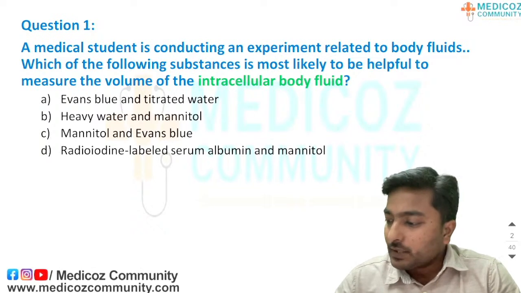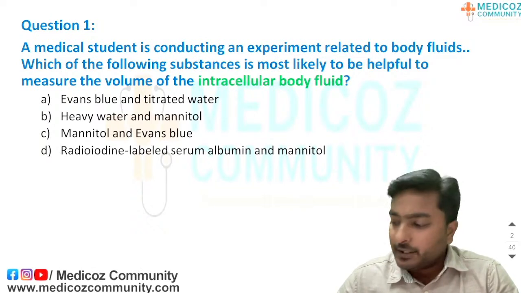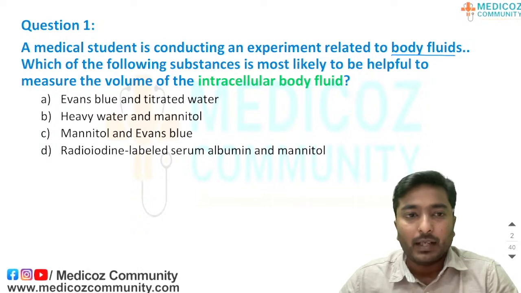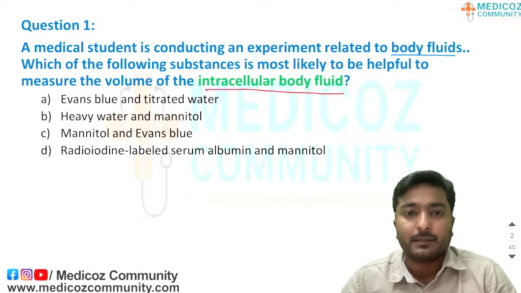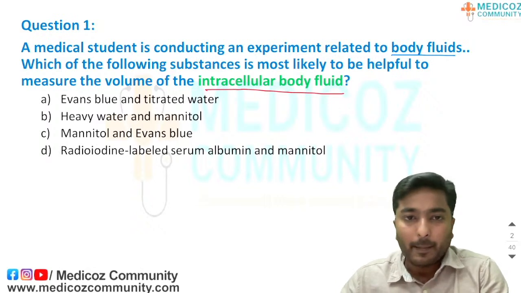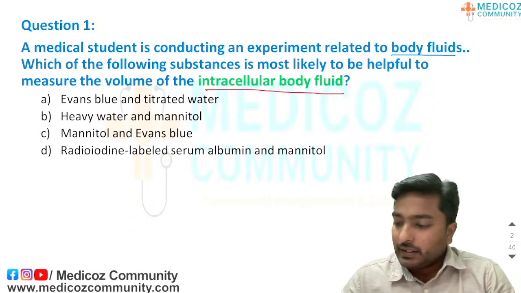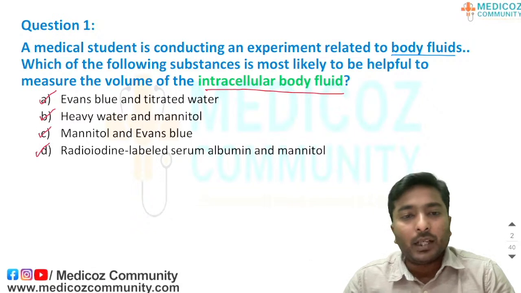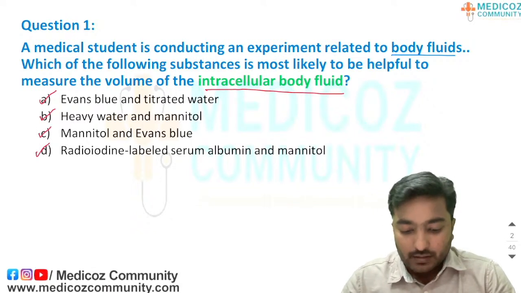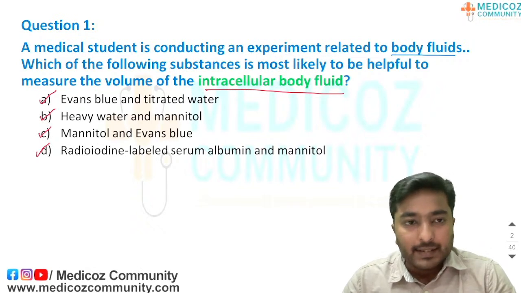A medical student is conducting an experiment related to body fluids. Which of the following substances is most likely to be helpful to measure the volume of intracellular body fluids? The options: A, Evans blue; option B, heavy water and mannitol; option C, mannitol and Evans blue; option D, radioiodine-labeled serum albumin and mannitol. Can you guess the answer for this question?